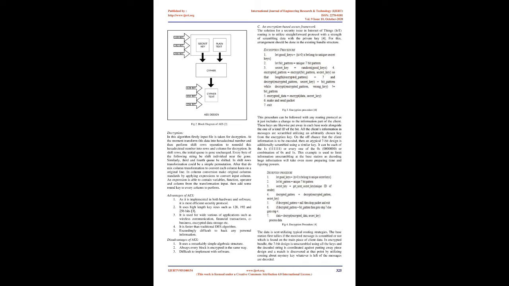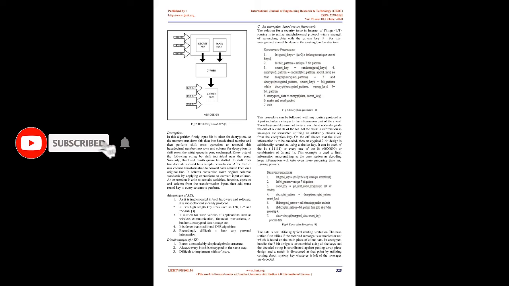Then perform the mix columns transformation to convert each column. In column conversion, make new column values by applying expressions to convert the input column. An expression can contain variables, functions, operators, and columns from the transformed input. And then add a round key to every column to perform the addition of matrix. Finally, XOR the output of the addition of matrix with key.